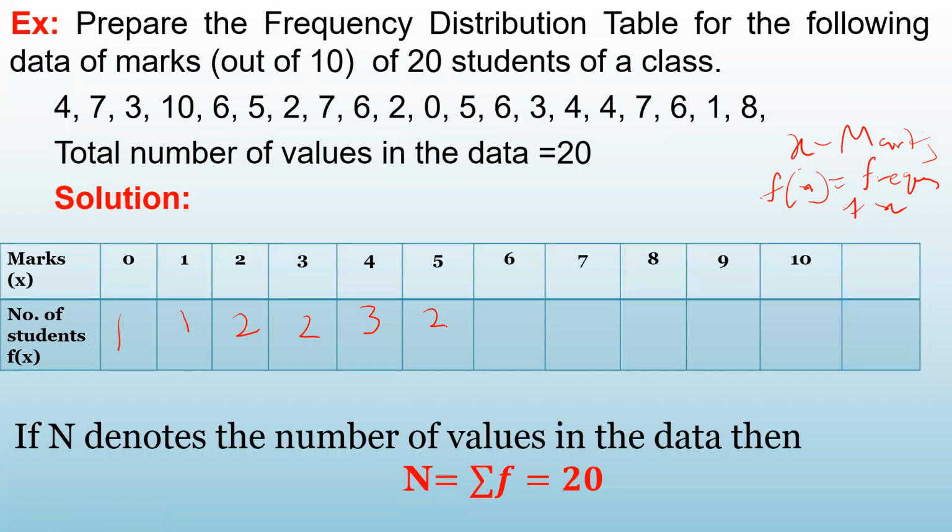Frequency of 5 is 2. What about frequency of 6? 1, 2, 3, 4. 6 is written 4 times. So frequency of 6 is 4. 7, 1, 2, 3. 7 is written 3 times. 8 is written 1 time.